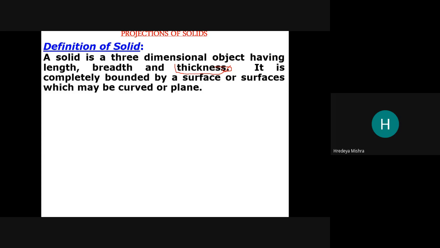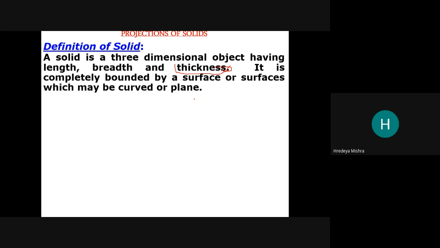If we remove the thickness, then the solid becomes a plane. It is completely bounded by a surface or surfaces, which may be curved or plane.